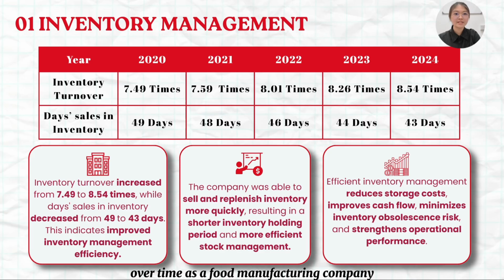As a food manufacturing company, efficient inventory management is important because products have limited shelf life. Faster inventory movement helps reduce storage costs, improves cash flow, and minimizes the risk of obsolete inventory. Therefore, inventory management can be considered one of the company's financial strengths.